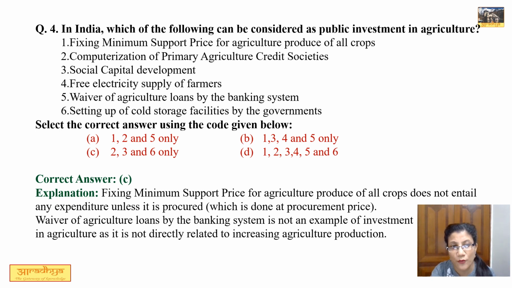And sixth point, that is setting up of cold storage facility. Yeah, this is a correct option. So 2, 3 and 6 are correct. So correct option is C.